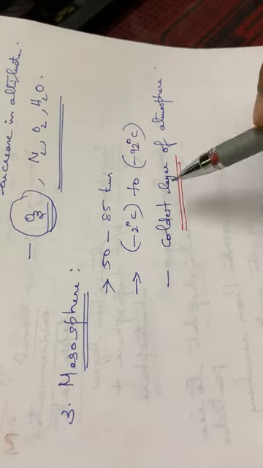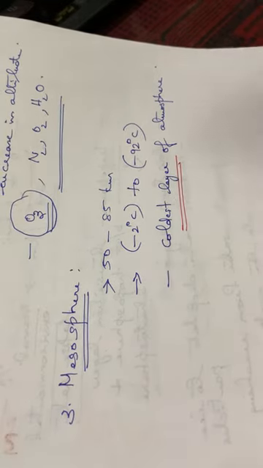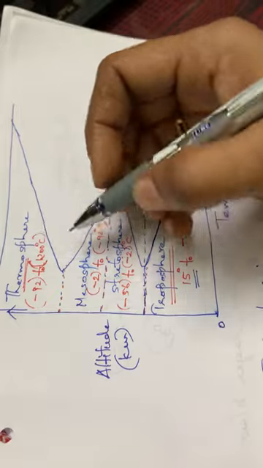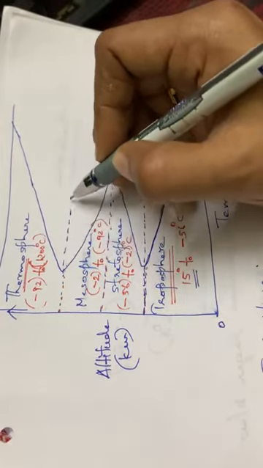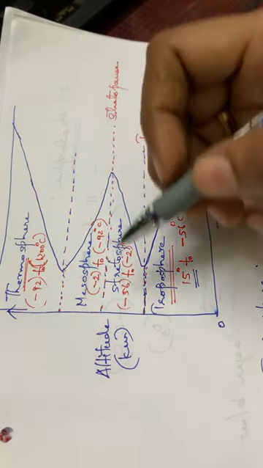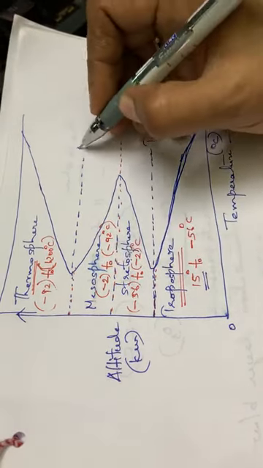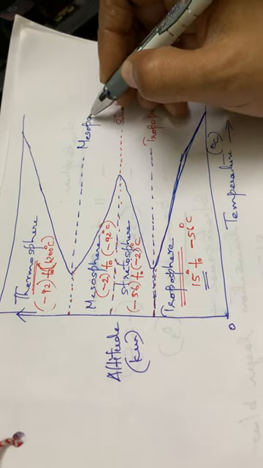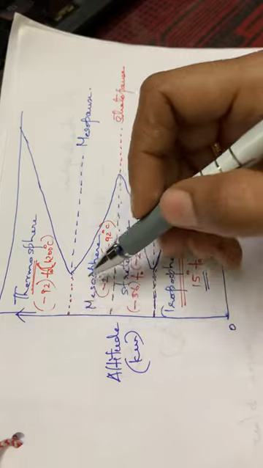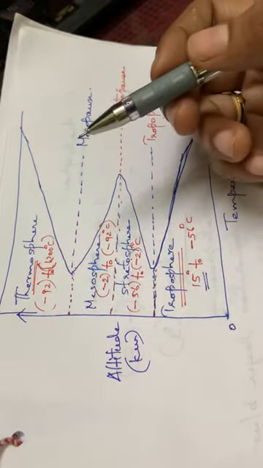Okay, so here this mesosphere is the coldest layer of the atmosphere. Here there is also a transition stage between the mesosphere and the next layer, that is the thermosphere. See here, mesosphere, after that thermosphere comes. So this is the transition layer between the mesosphere as well as the thermosphere. Then what can you name this transition layer? It is the mesopause. That is just the transition between the meso and thermosphere.